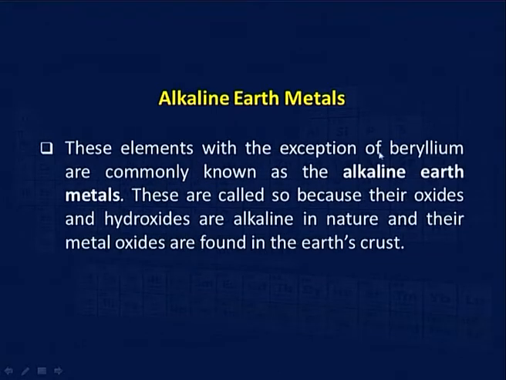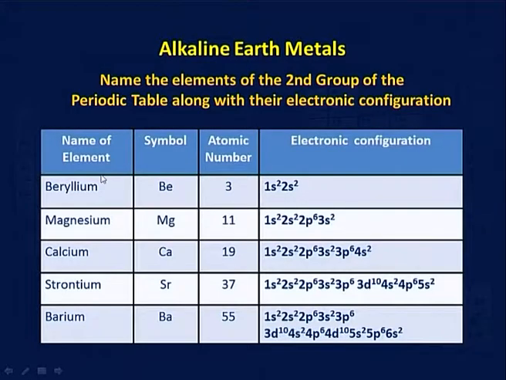Now, these elements, with the exception of beryllium, are commonly known as alkaline earth metals, as I have already mentioned earlier. They are called so because their oxides and hydroxides are alkaline in nature and their metal oxides are found in the earth crust. They constitute beryllium, magnesium, calcium, strontium and barium, and you can also see the electronic configuration. It is the noble gas configuration followed by s2 electrons: 2s2, 3s2, 4s2, 5s2, 6s2 respectively.